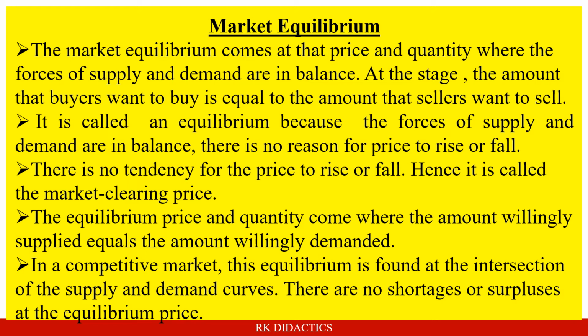There is also no tendency for the price to rise or fall. Hence, it is called the market clearing price. The equilibrium price and quantity come where the amount willingly supplied equals the amount willingly demanded. In a competitive market, this equilibrium is found at the intersection of the supply and demand curves. There is no shortage or surplus at the equilibrium price.